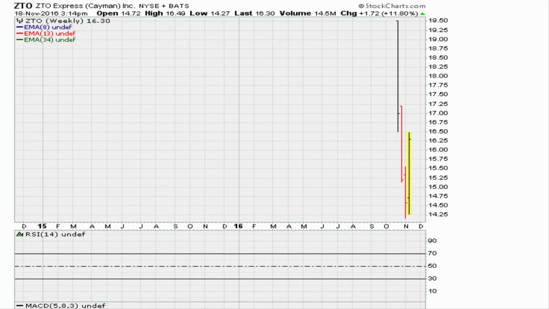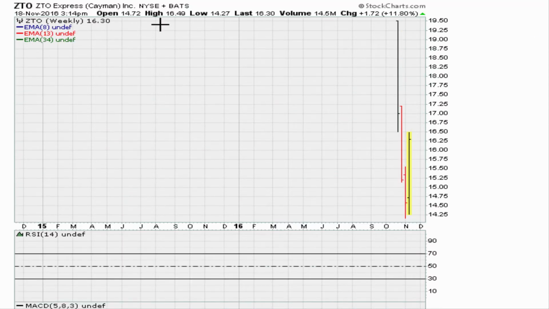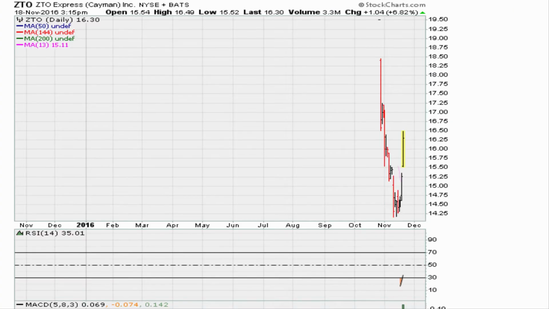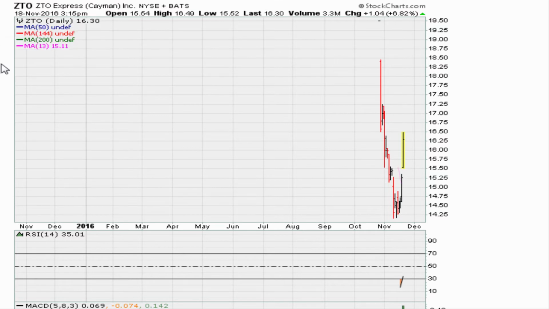So we can see that on the weekly we don't have fully developed technical indicators, so we have to go to the daily. And the daily here, you can see that the daily is beginning with its technical indicators on the RSI. You know, it's just now moving to fresh highs for the first time. MACDs are moving to fresh highs. But the best way to look at this is go to the hourly, which is fully developed.